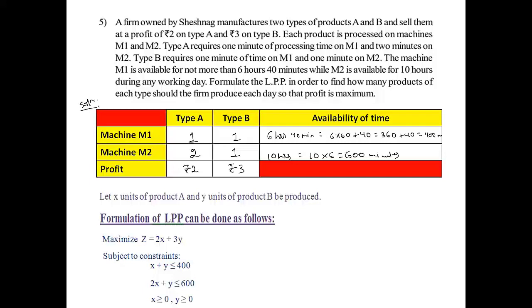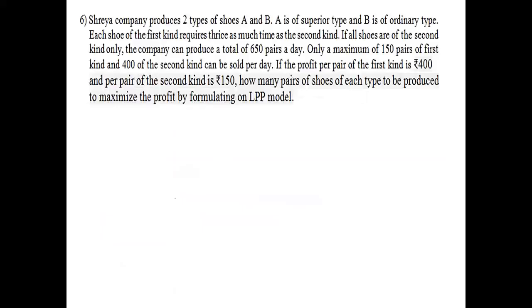Next sum. Shreya company produces two types of shoes, A and B. A is of superior type and B is of ordinary type. Each shoe of the first kind requires thrice as much time as the second kind. If all shoes are of the second kind only, the company can produce a total of 650 pairs a day. Only a maximum of 150 pairs of first kind and 400 of the second kind can be sold per day. If the profit per pair of the first kind is rupees 400 and per pair of the second kind is rupees 150, how many pairs of shoes of each type are to be produced to maximize the profit by formulating an LPP model?